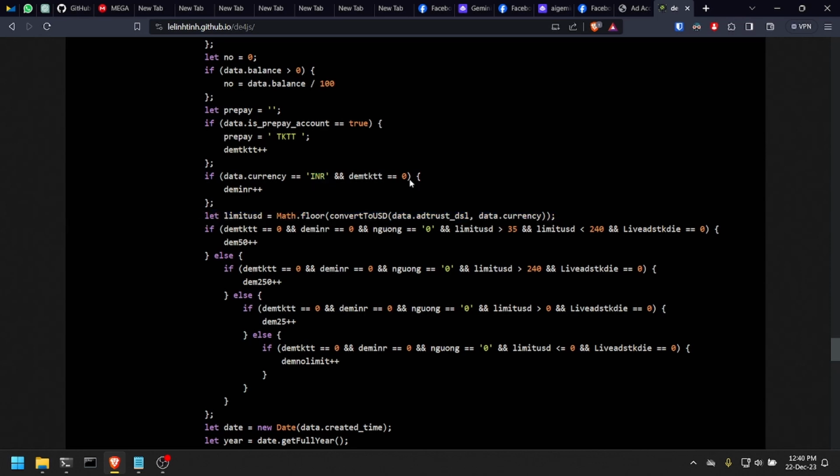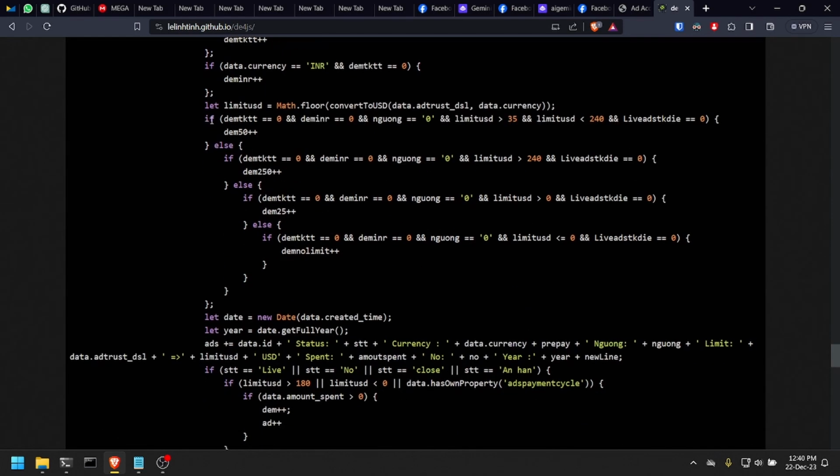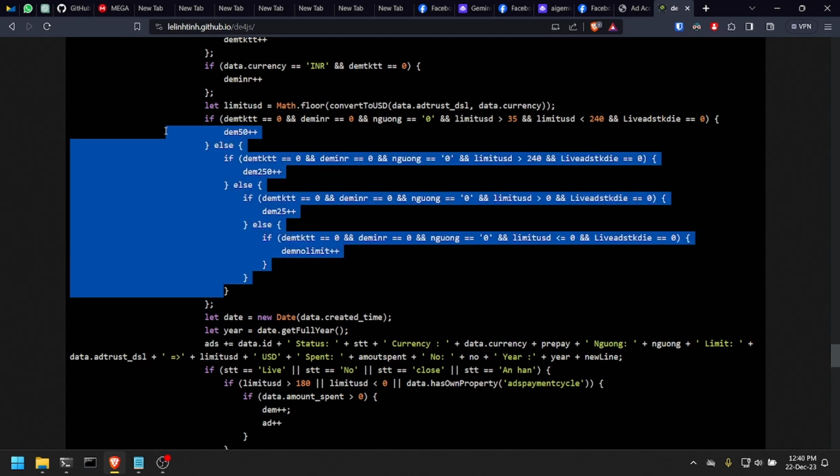It then converts the limit that you have in your account, the amount of money that you have available to make ads, to dollar, and it makes some checks here. So if your limit is between 35 and 240, it will save that information in this variable here. If it is higher than 240, it will save this value. If it is higher than zero, it will save this value, and if it is equal or less than zero, it would save this value here, this no limit variable. So this is just checking how much limit you have available in your account.